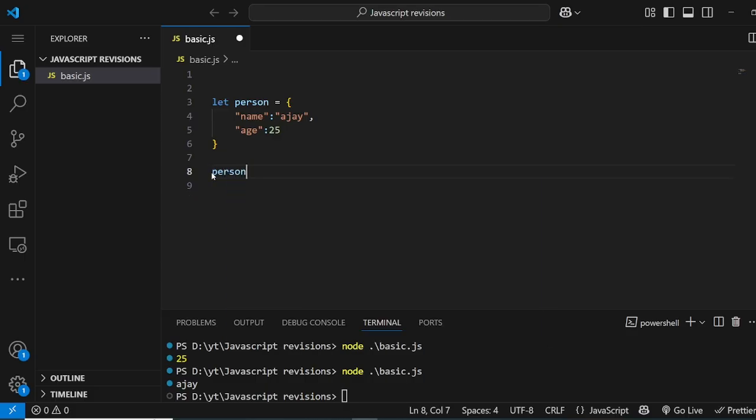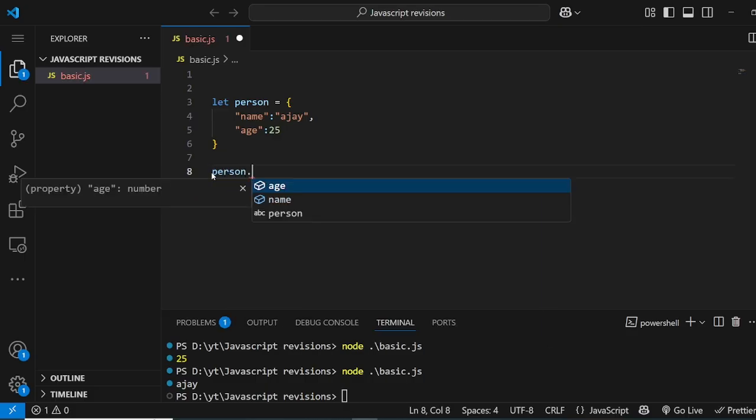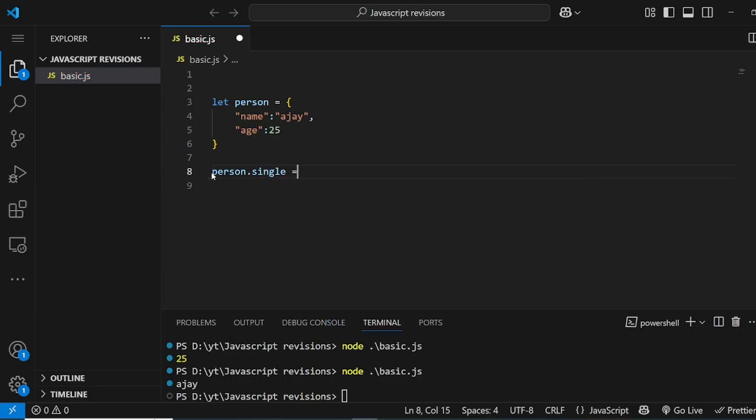And if you want to add certain keys, we don't have to use any methods. We can just say, I don't know, I want to add single, and I can say true. And if I log person now, you will see that the single property always gets added into this person. And remember, the way we access, we can also add. By using this dot notation, we can add values also. Now you will see this single property gets added.